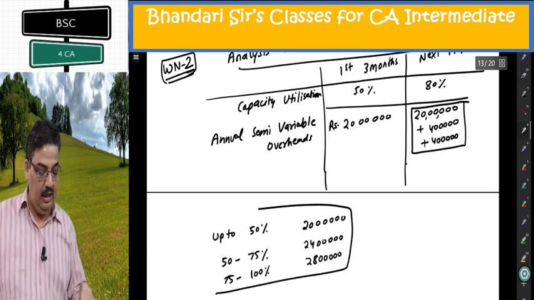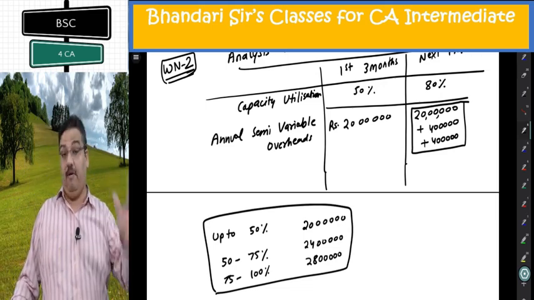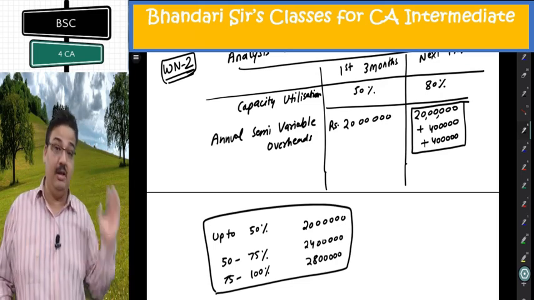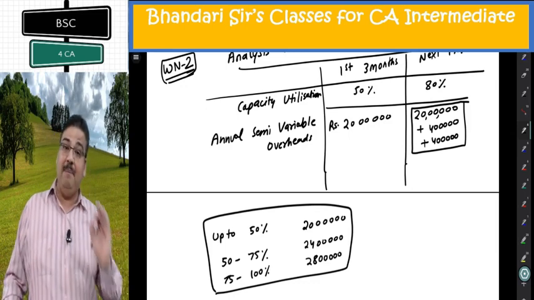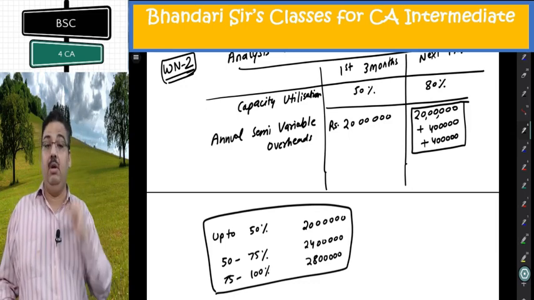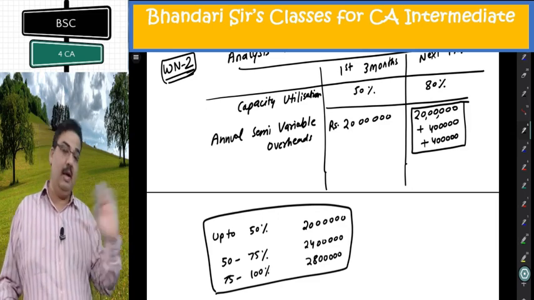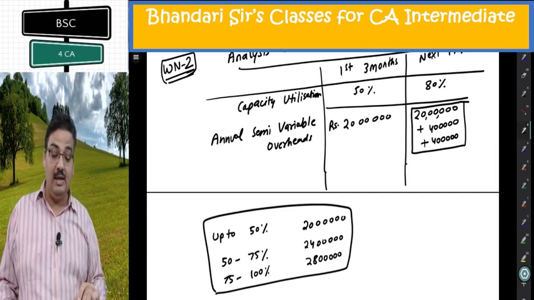That is the utility of the words that I said in the beginning are important, or part thereof. Even if there is a single percentage above 50%, it will be 24 lakh. If it is even a single percentage above 75%, it will become 28 lakh. Till 100%, that is applicable. More than 100%, I don't comment here. So, I need 28 lakh. For me, 28 lakh is the relevant figure.